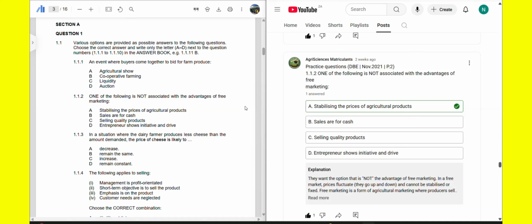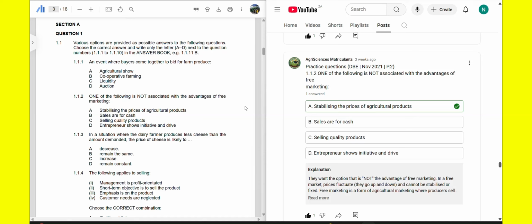So in this free marketing, prices fluctuate. Prices fluctuate because the customers have more bargaining power. The customers can negotiate prices with the farmer when the farmer is selling his or her produce. Okay, the customers can negotiate prices, so there is price fluctuation for the agricultural products that the farmer is selling. The prices are not stable, the prices fluctuate.